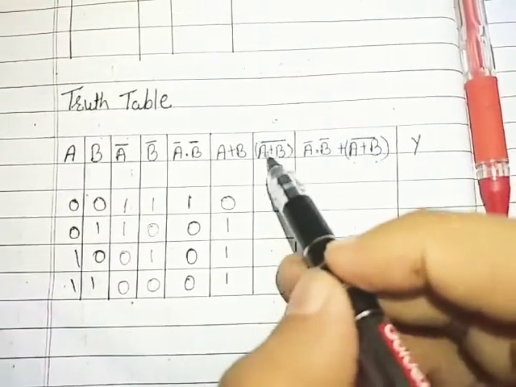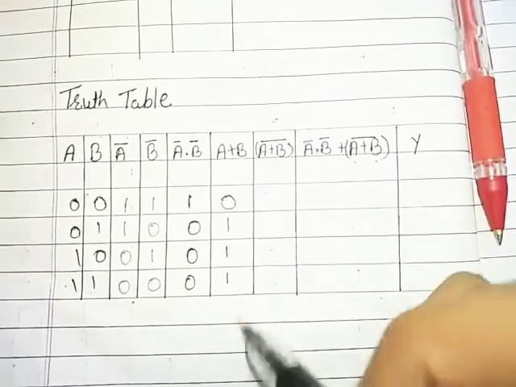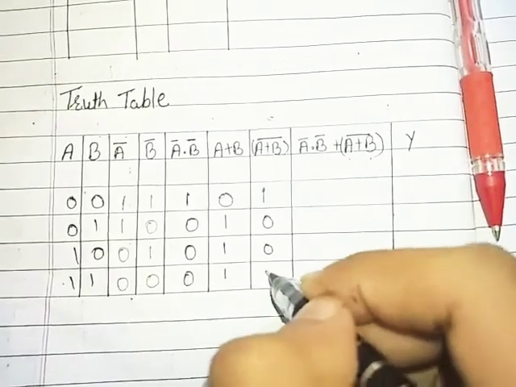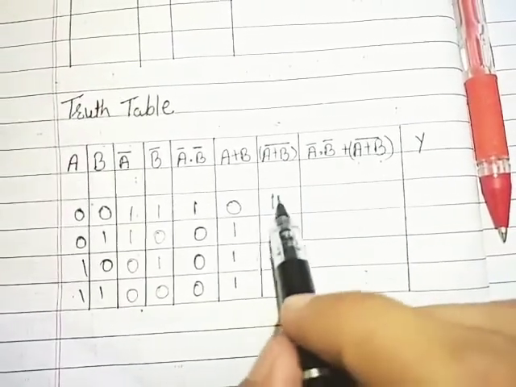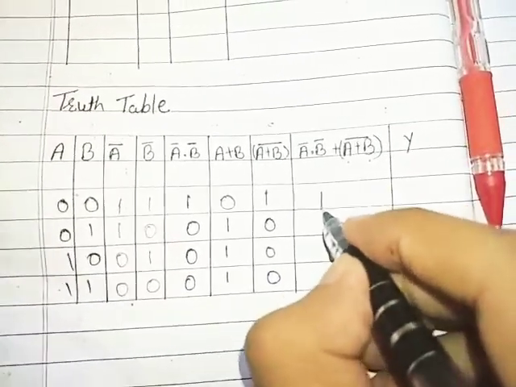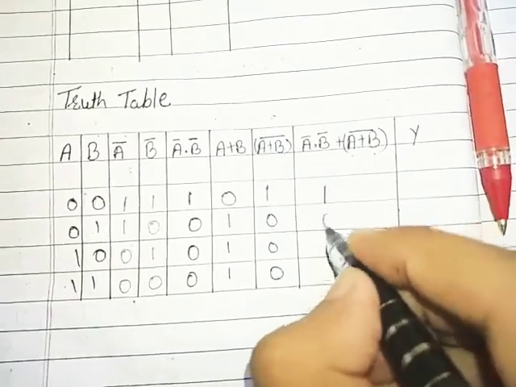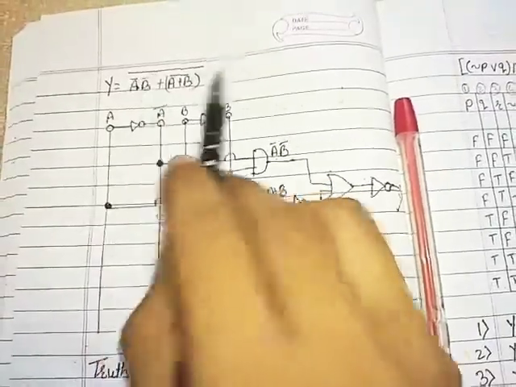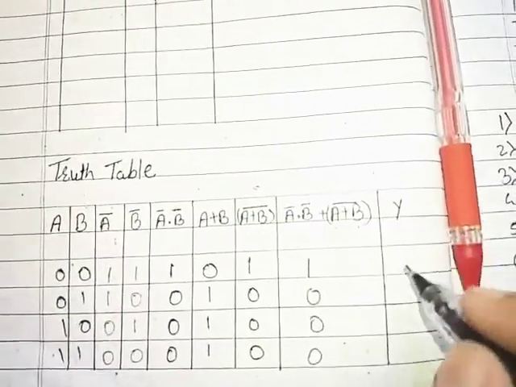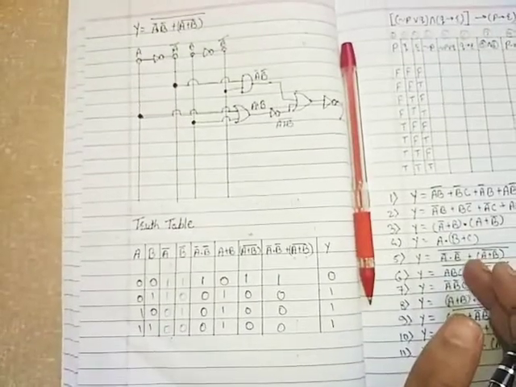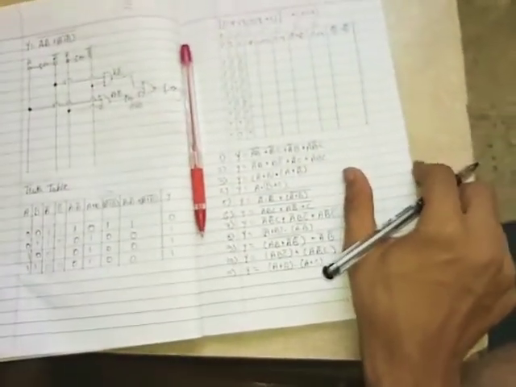Then we require (a plus b) whole bar, or we can say complement of this column. So 0 will become 1 and 1 will become 0. Then addition of this plus this. So 1 plus 1 will give me 1, 0, 0, 0. Then we require y, that is the complement of this column. So 1 will become 0 and 0 will become 1. So here is the truth table for the given Boolean equation. Now let's move to the next example from mathematical logic.